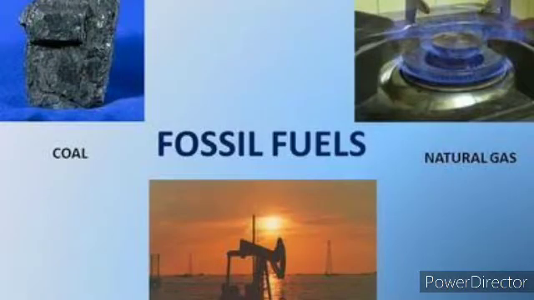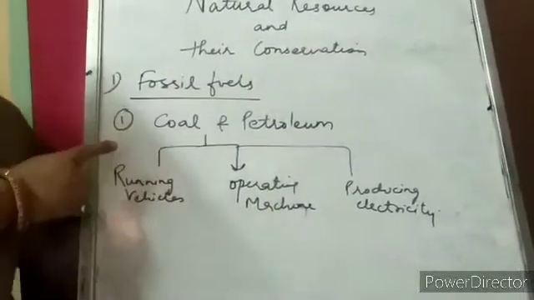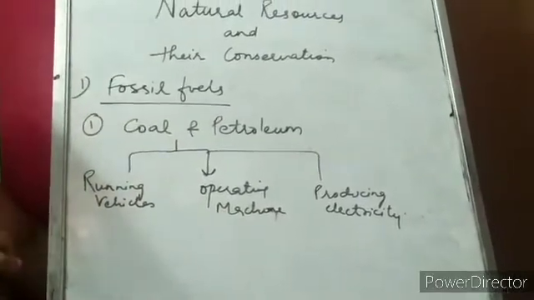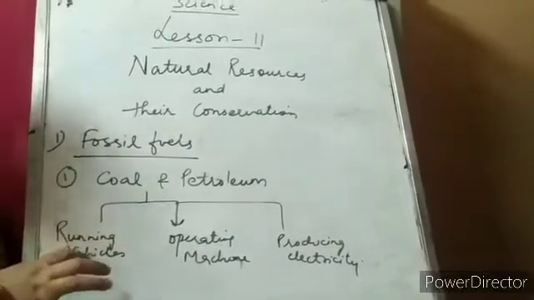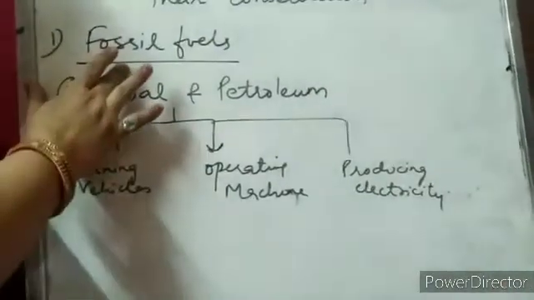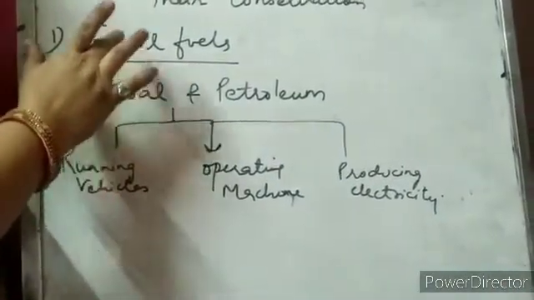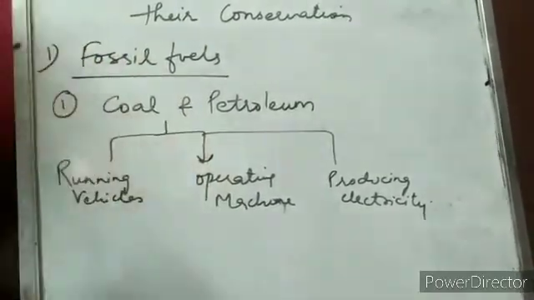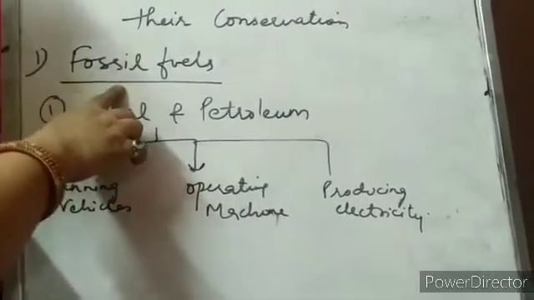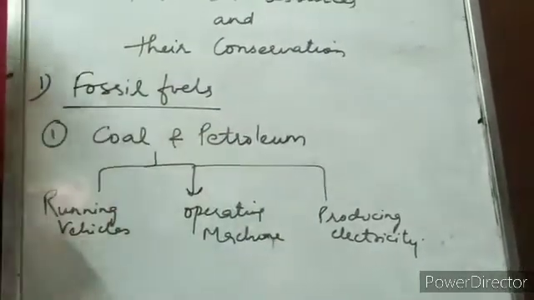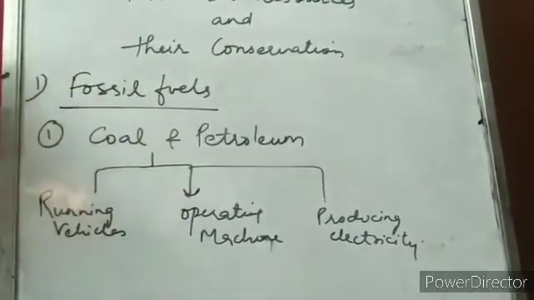First is fossil fuels. Fossil fuels are exhaustible resources, beta. Plants and animals which were once living beings got buried under the earth when they died, and due to high pressure and temperature, they got converted into combustible substances, and that is called fossil fuels. Example क्या है बेटा? Coal and petroleum. ठीक है, coal and petroleum are examples of fossil fuels.